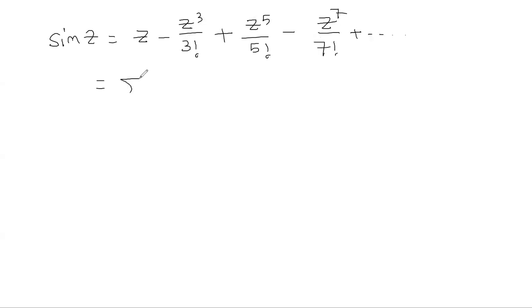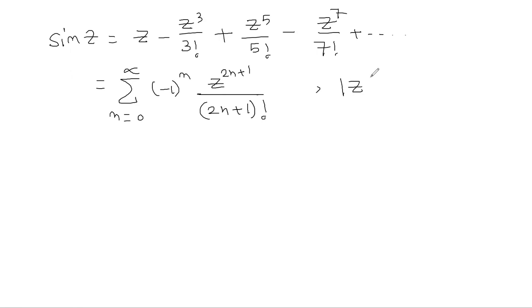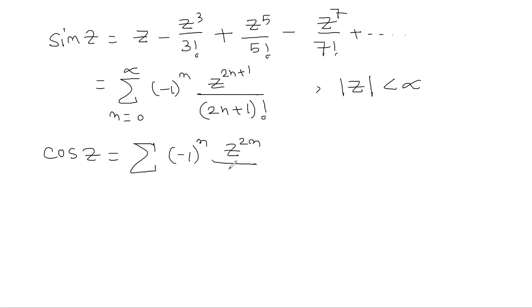So I can write this as the sum of (minus 1) power n z power 2n plus 1 by (2n plus 1) factorial. Okay, so this is the expansion of sin z with respect to the point 0. Similarly, you can find the expansion of cos z with respect to 0. That is going to be the sum of (minus 1) power n z power 2n by (2n) factorial.